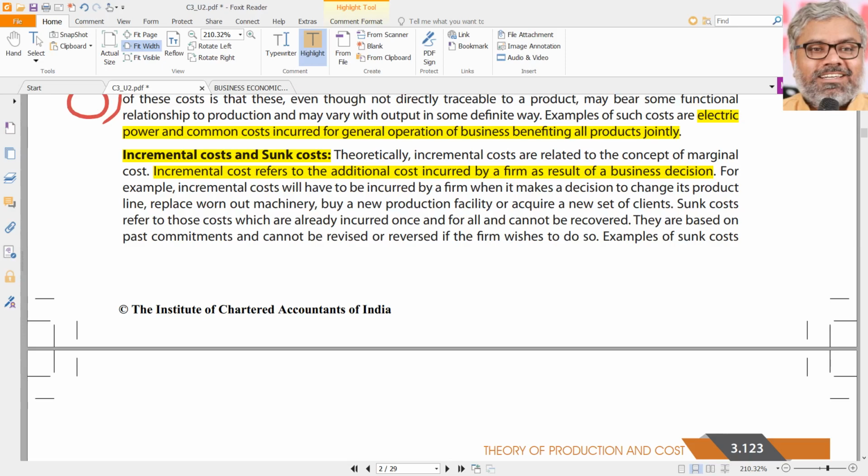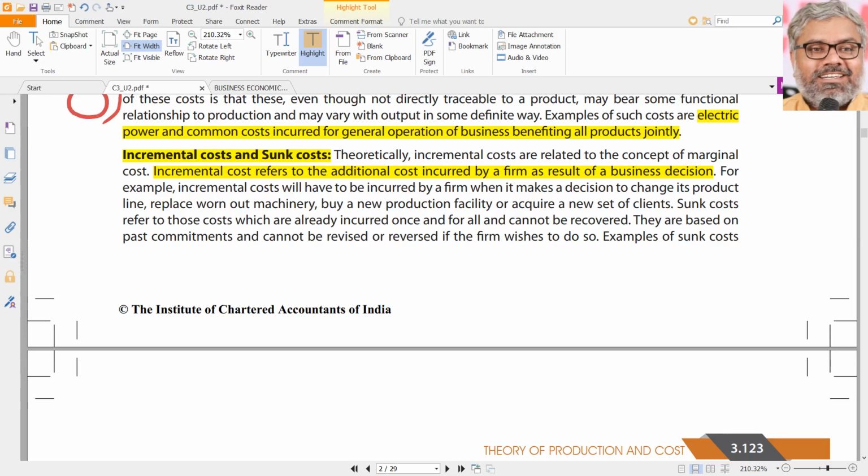Let us say if it takes a decision of changing its product line, or if it wants to take a decision of replacing the old machinery, or to buy a new production facility, or to acquire a new set of clients. Like these examples, any decision actually, these are only examples. Businesses have to take hundreds of decisions. Any of such decisions definitely result in some additional cost. How much is that additional cost is called as incremental cost.